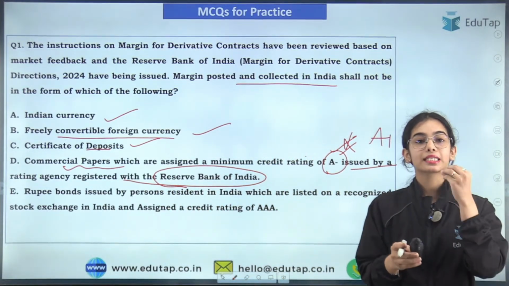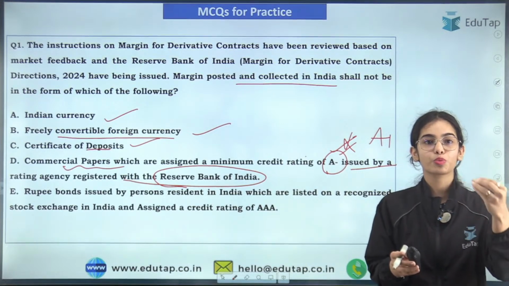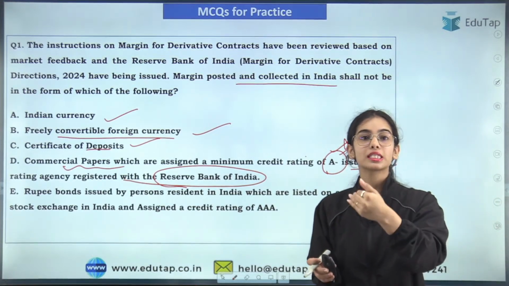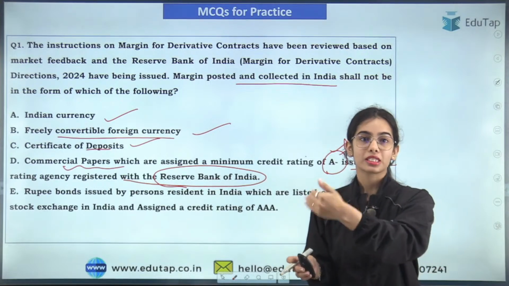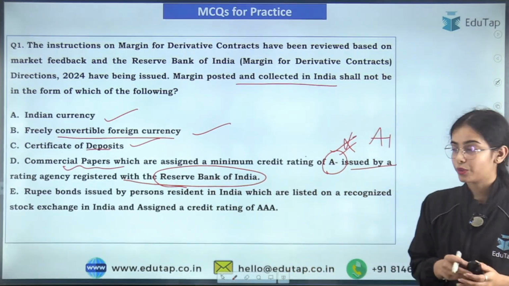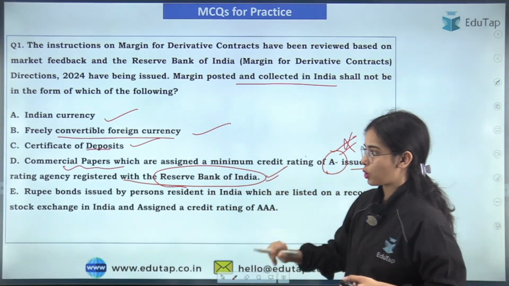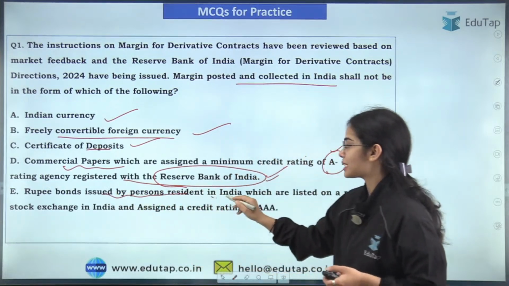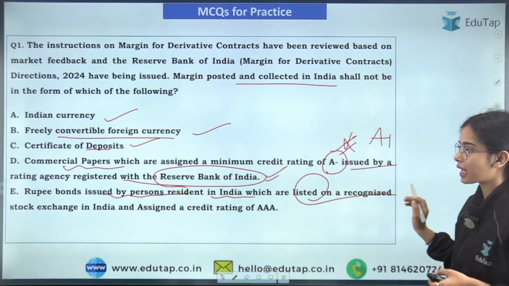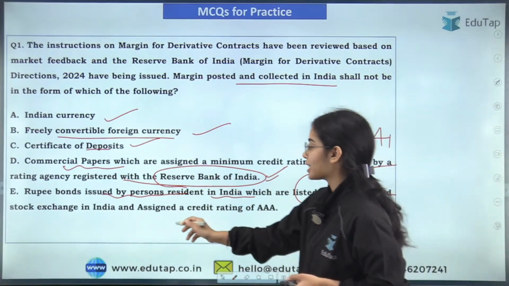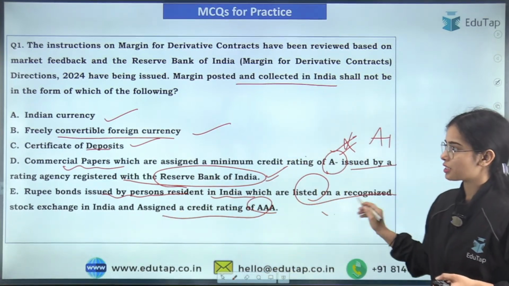So remember that it is SEBI under which the CRAs, the rating agencies, come, not the RBI. Okay, so this was also wrong. Rupee bonds issued by persons resident in India which are listed on a recognized stock exchange in India and assigned a credit rating of AAA, this is also correct.